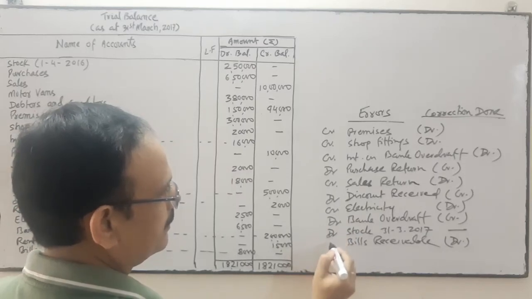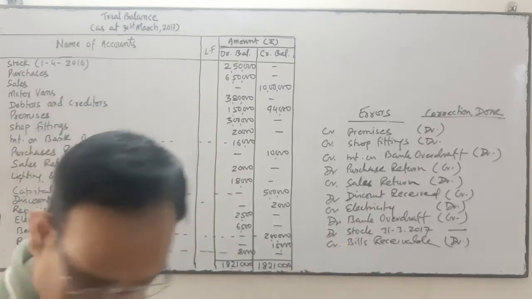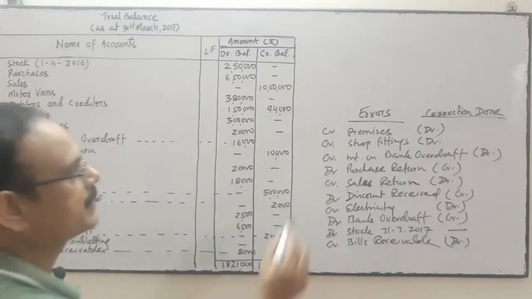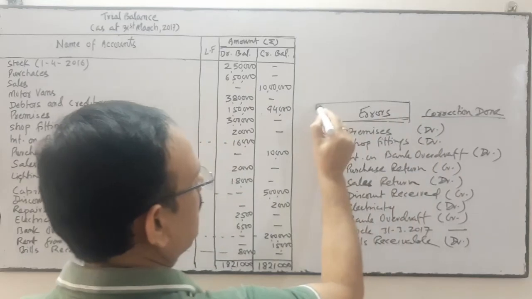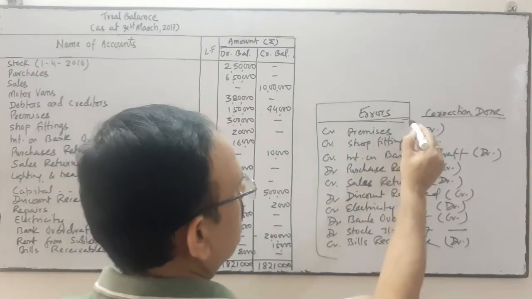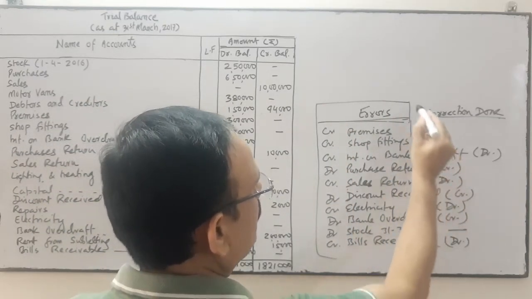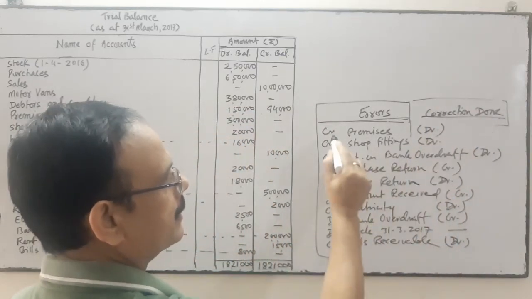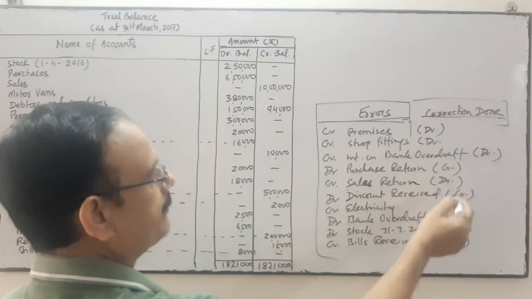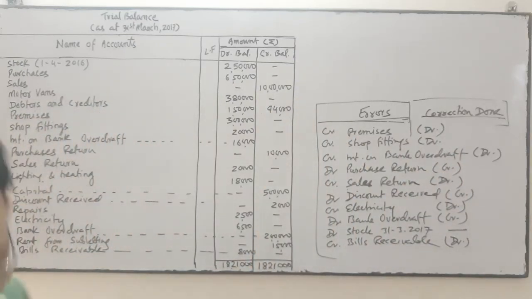So these are the errors committed, and now I have shifted them to the opposite side. Correction done. Accordingly, I have made the corrections over here.